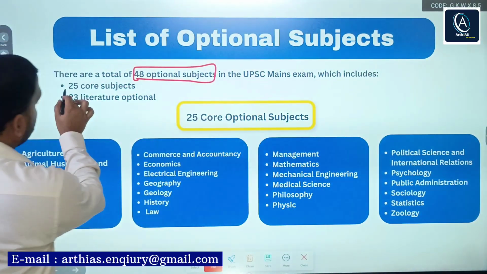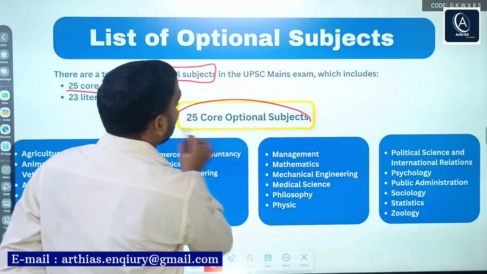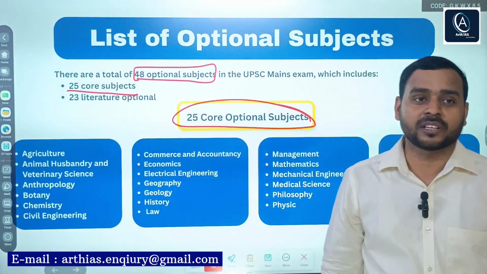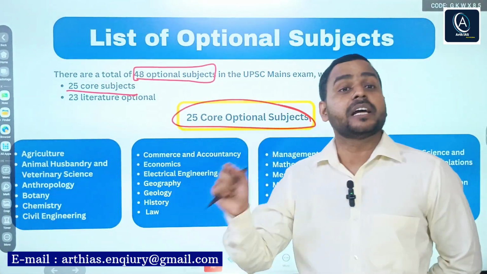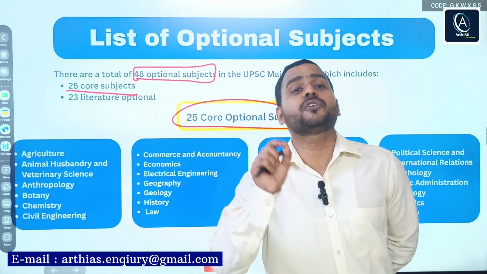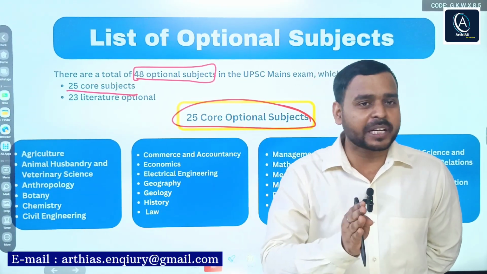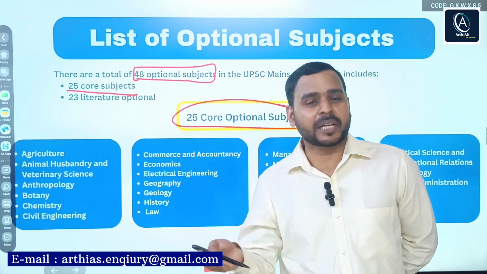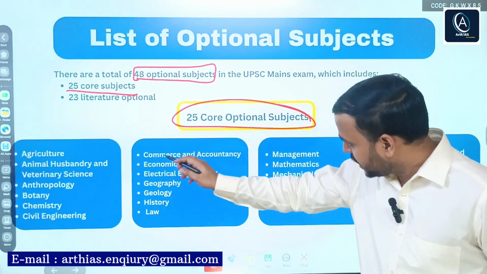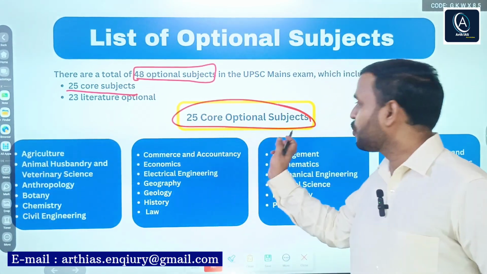Out of these, 25 are core optional subjects. Each and every subject that you have studied during your graduation, whether you are from a humanities, technical, law or medical background, is included in these 25 core optional subjects.